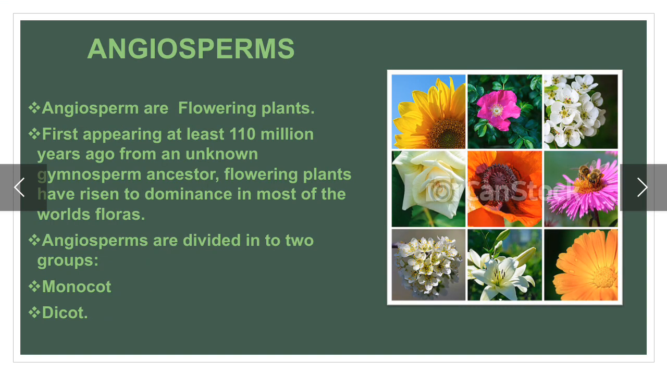Firstly, I want to tell you about angiosperm. Angiosperms are flowering plants first appearing at least 110 million years ago from an unknown gymnosperm ancestor. Flowering plants have risen to dominance in most of the world's floras. Angiosperms are divided into two groups, monocot and dicot.